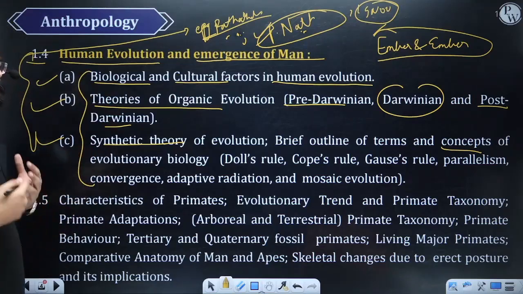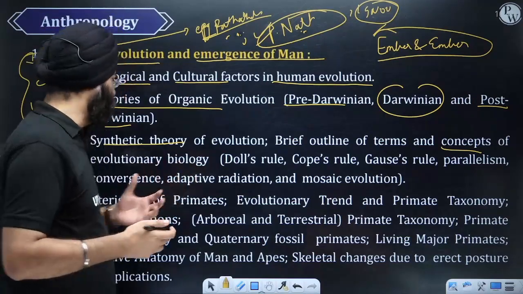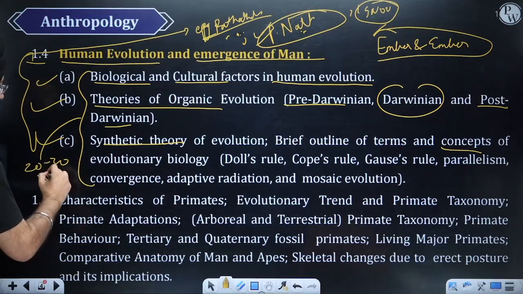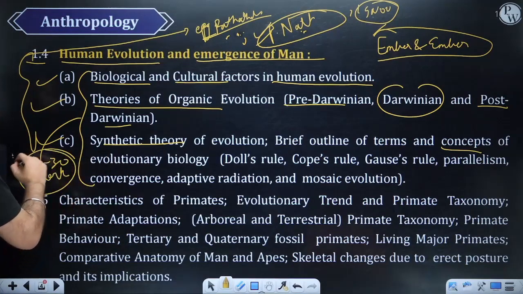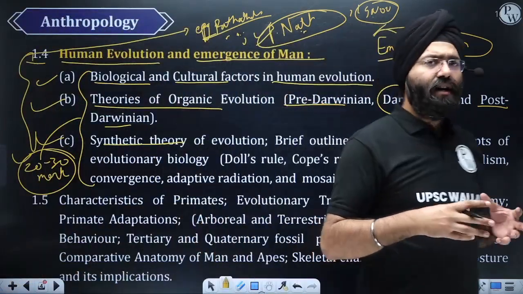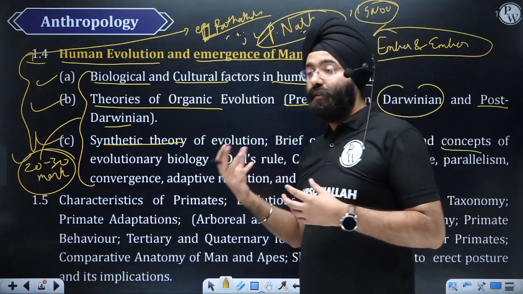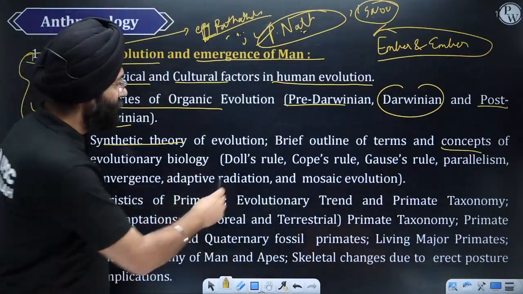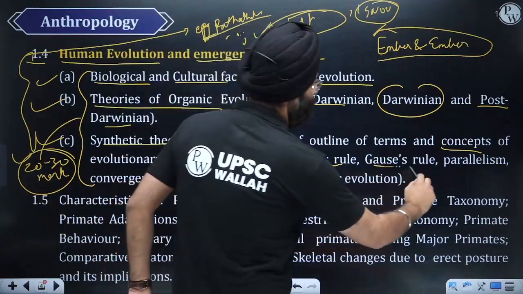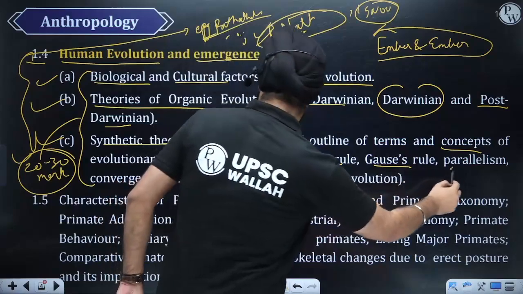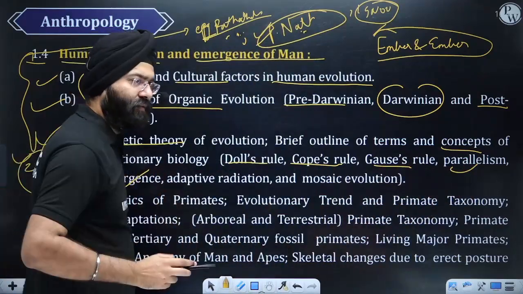If we take it from a weightage point of view, every year close to 20 to 30 marks worth of questions are generally asked from this section. So it becomes actually very important. For a few years, a smaller number of questions were asked, but recently questions on the synthetic theory have come, and they keep on asking these topics very often, right? In the 10 markers, for example, they might ask what is parallelism and convergence, right? Very often it is asked.